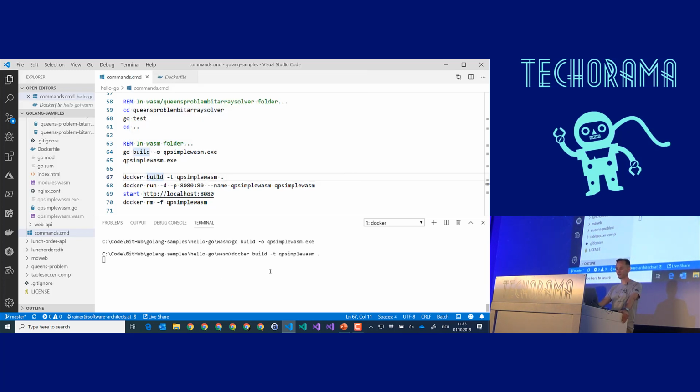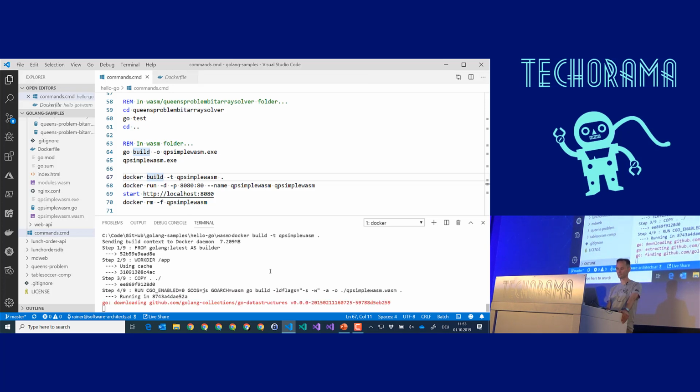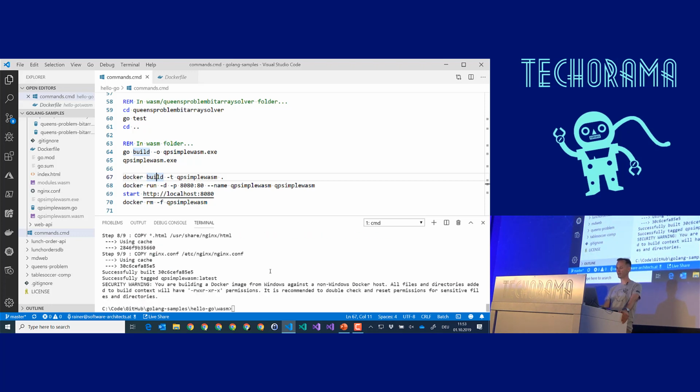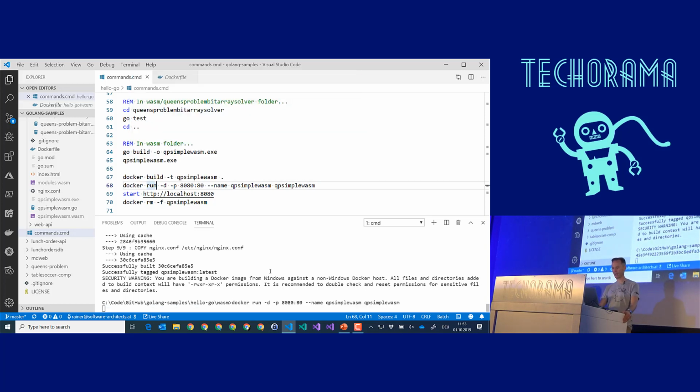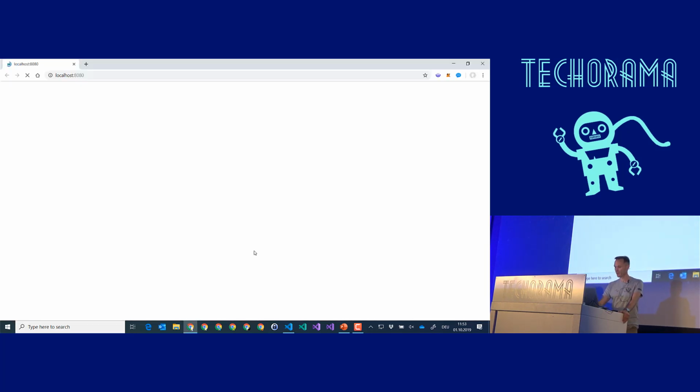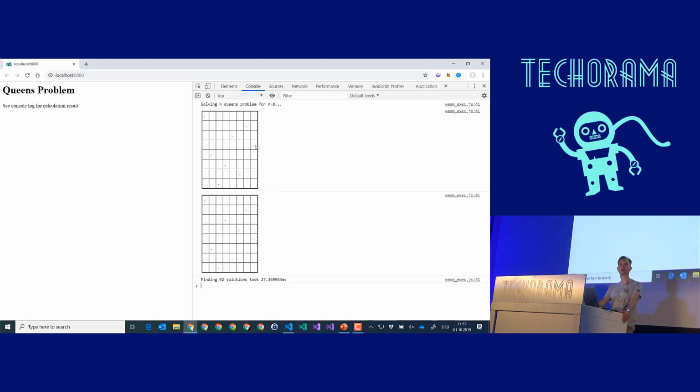This executes our Docker file. It builds my application. The build is also running in the Docker container. And at the end, it generates the Nginx container. Everything's fine. Now let's run this guy. It's just a background web server. And then let's open a web browser and go to F12. And you see, it really worked.